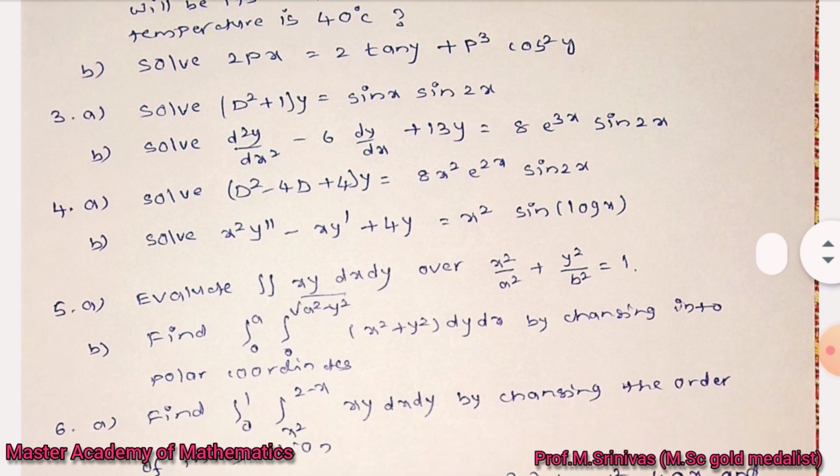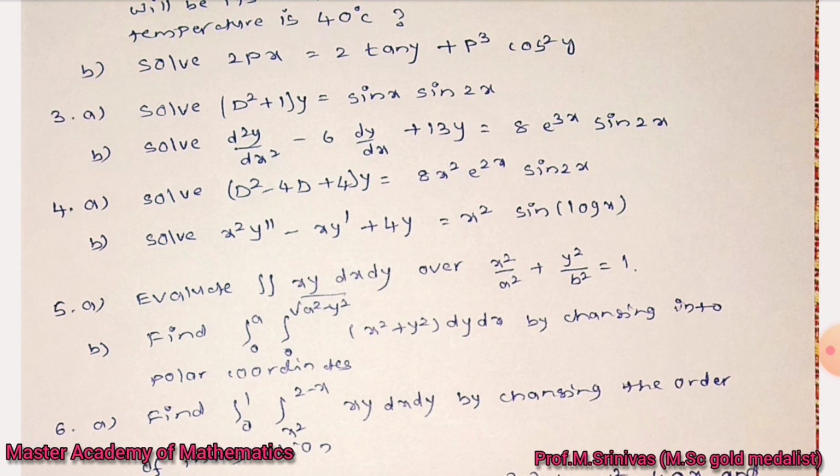Fourth a bit, solve d square minus 4d plus 4 of y, it is equal to 8x square e power 2x into sin 2x. So again it is a higher order differential equation. So from that, yc as usual, yp, first thing is nothing but it is looking like e power ax into v. So e power 2x you are taking to the left side and make the simplification. Again it is looking like some x to the power of k into v model. So x power k into v model, you are using two procedures in that so that you can find out the solution.